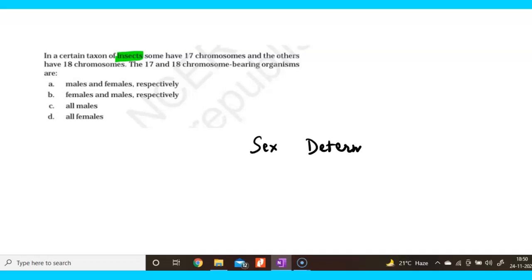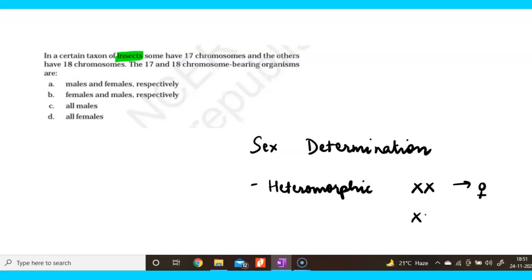If you rewind and go back in your memory, then you must be able to recollect that heteromorphic type of sex determination was present in the insects, where female was homogametic. So this was the sex chromosomes in the case of female, whereas males were heterogametic, and males, they just had one sex chromosome, right? Now our question will become very, very easy.